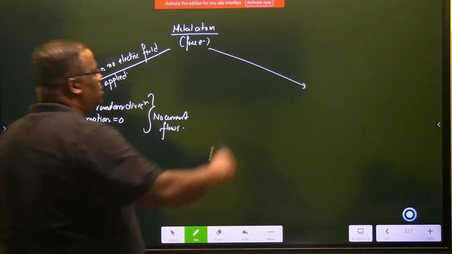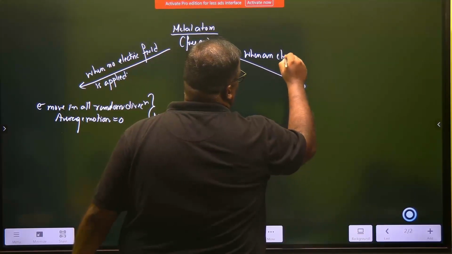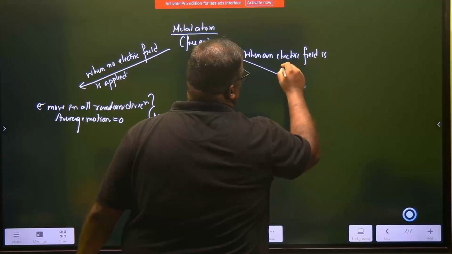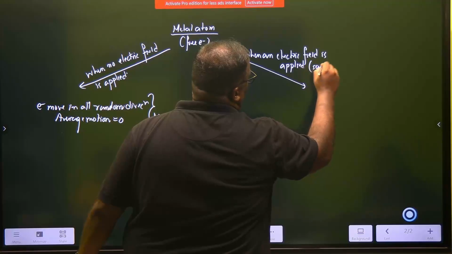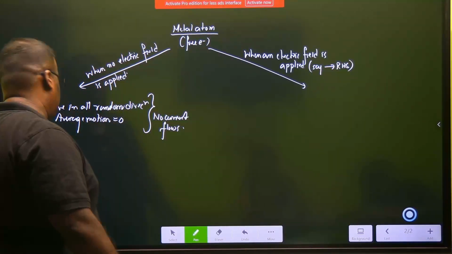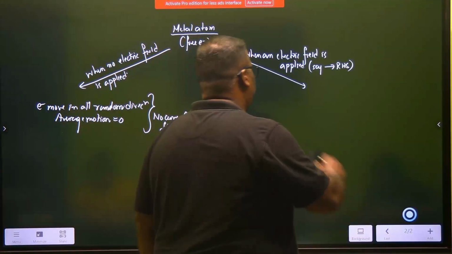And the second one we see when an electric field is applied, say towards the right side. Say you have applied an electric field to the right side. Then what will happen?